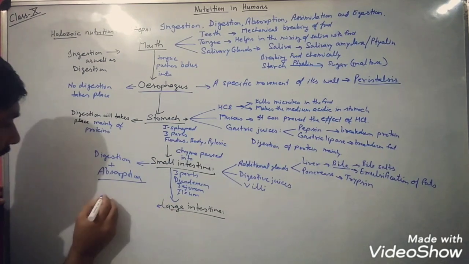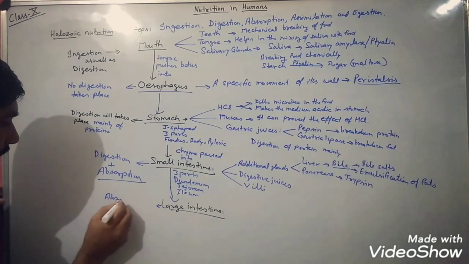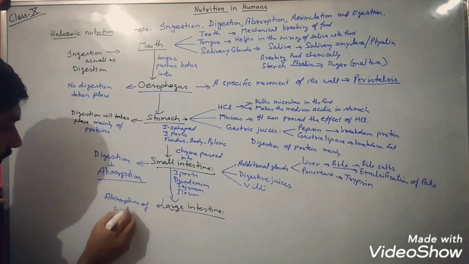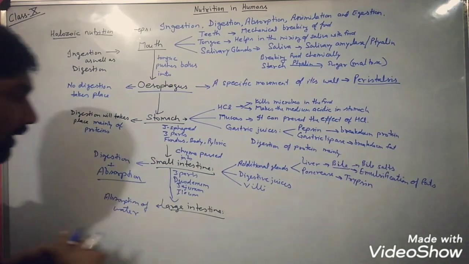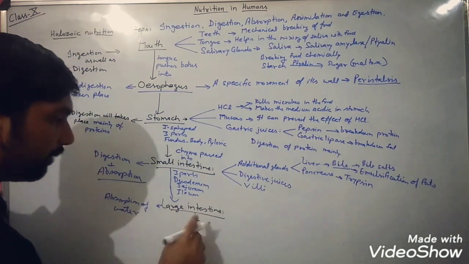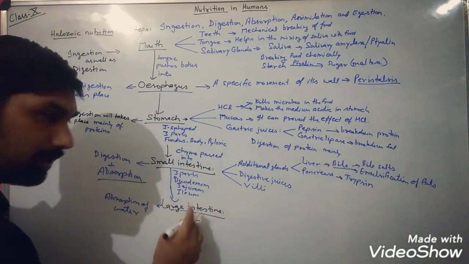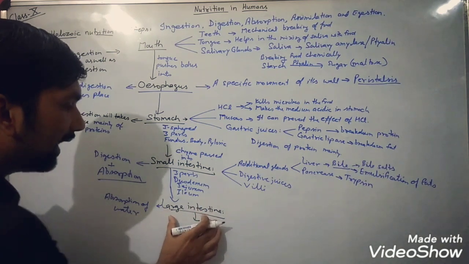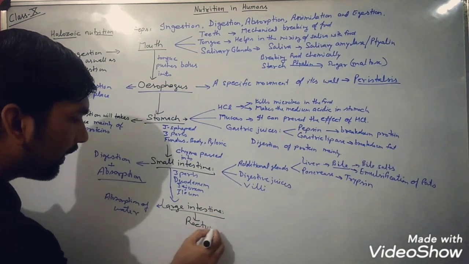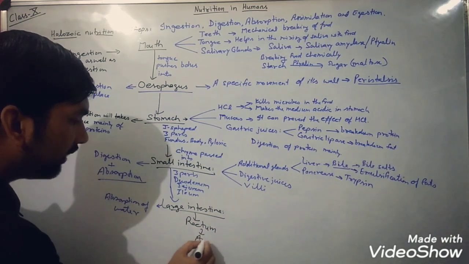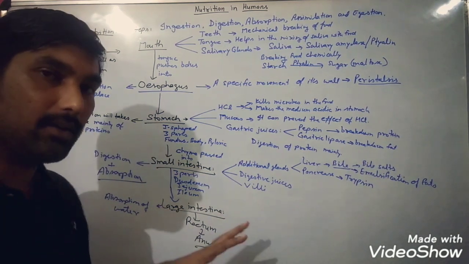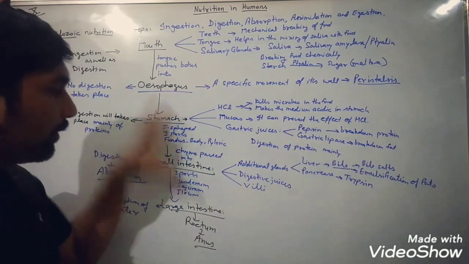Again, absorption of water, and from the large intestine the food will be passed to the last distal part of the large intestine, that is known as the rectum, and from the rectum to the anus, and finally the removal of waste material will be done from the human body.